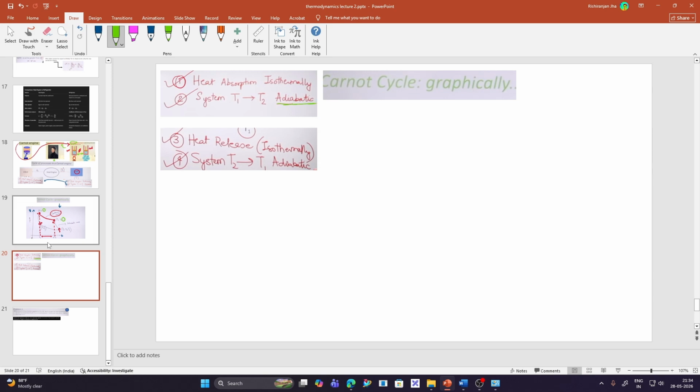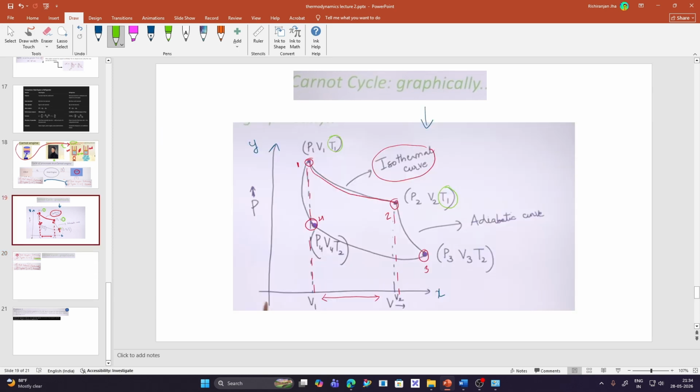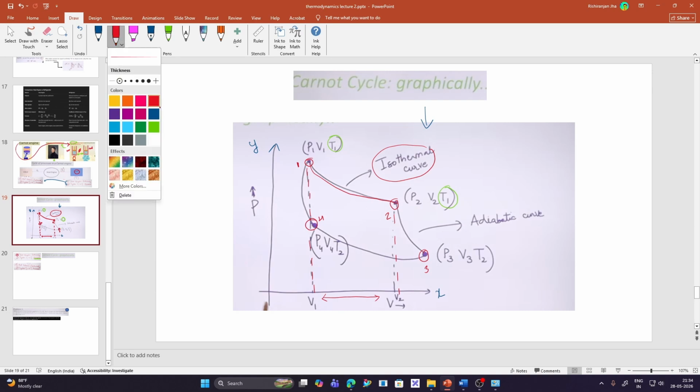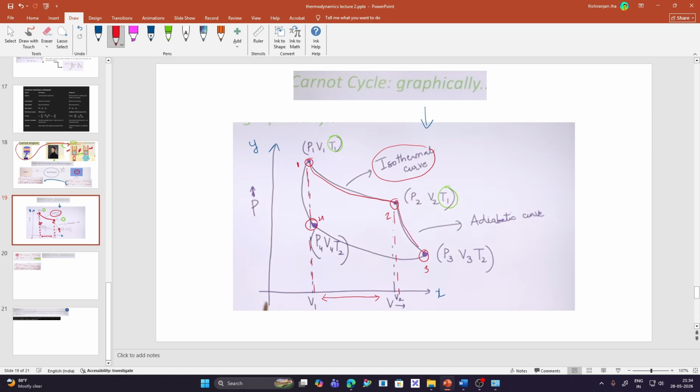There is no heat exchange between the system and the surroundings. In the second phase, you can clearly see the pressure and volume going to P2, V2 and P3, V3, but the temperature is changing from T1 to T2. Again, this change of temperature is adiabatic. Adiabatic means, again, that there is no loss of heat to the surroundings.